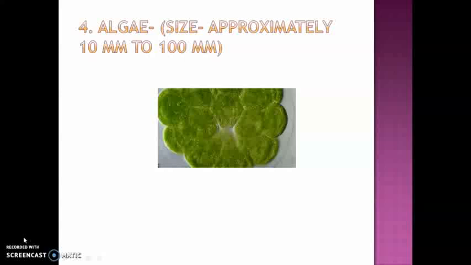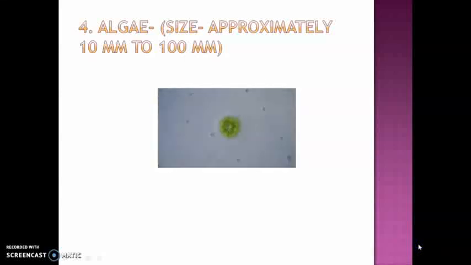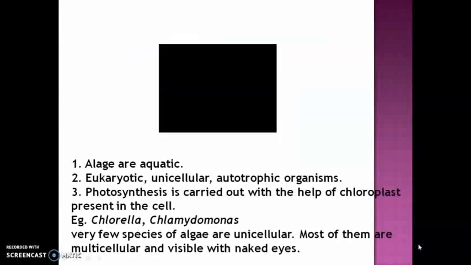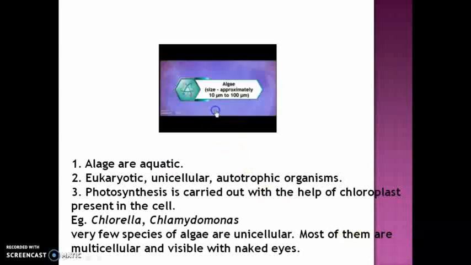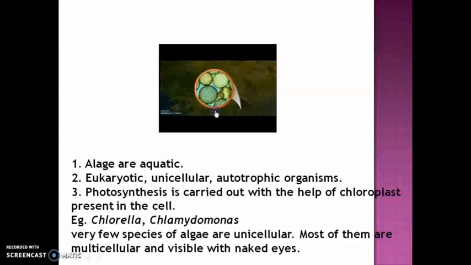So let's study the characteristics of this particular living organism, algae. What is the color, how it looks, what is the cell structure, we will be studying as characteristics. And algae are aquatic. Aquatic means mostly we get it in water. As you can see from the diagram, we see the growth of algae on water. If you take a close look, it looks something like this.